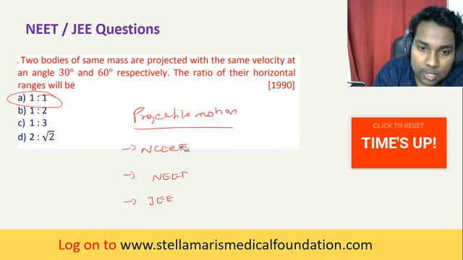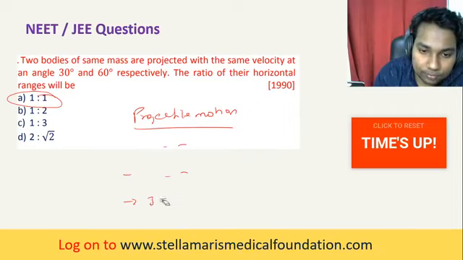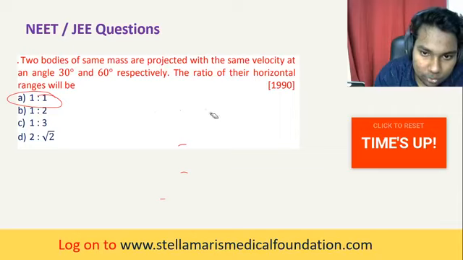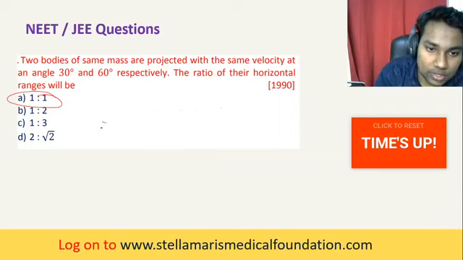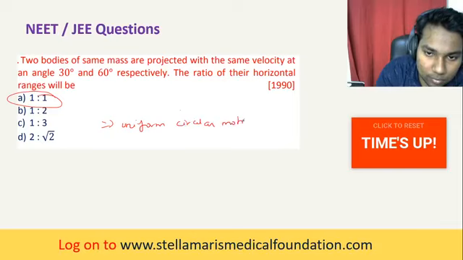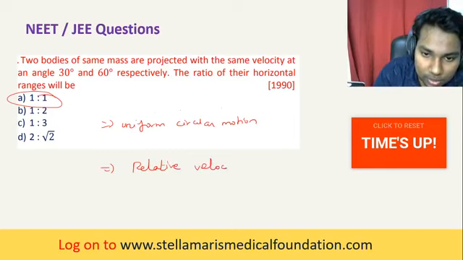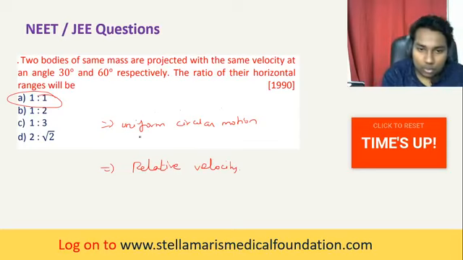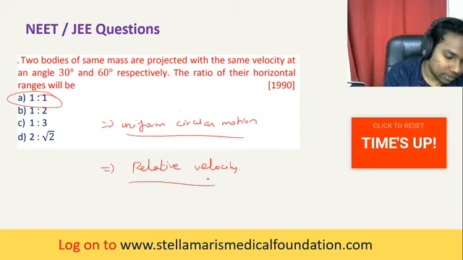The next one we have to do is uniform circular motion. So the other two topics are uniform circular motion and relative velocity. These two things are there. We'll complete it in the next class.